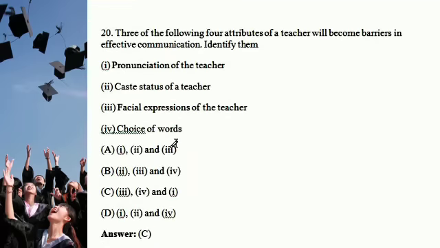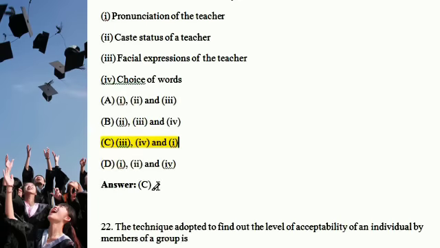And next question, the last question of this video: which of the following four attributes of the teacher will become a barrier in effective communication? Identify them. The punctuation of the teacher, caste status of the teacher, facial expression of the teacher, and choice of words. So definitely the answer is three of them: first facial expression of the teacher, number 4 the choice of words, and number 1 the punctuation of the teacher. So option C is the correct answer.